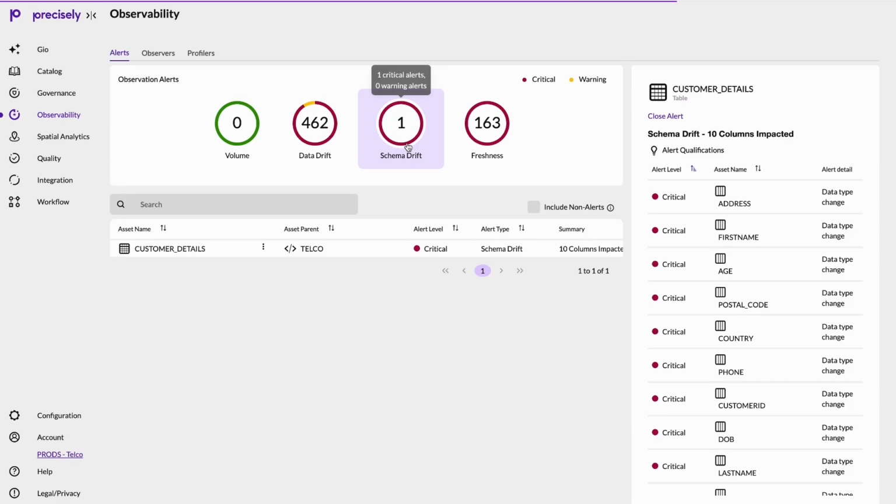And observability learns from your metadata over time, proactively asking the right questions so you get alerted before any impact to your AI models or BI analytics initiative. With observability in place, we now have continuous assurance that the trusted, enriched data powering our decisions and our AI stays trustworthy as it evolves. Now it's time to operationalize our data.